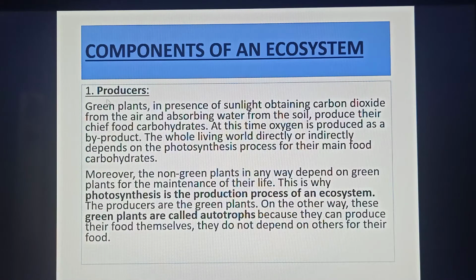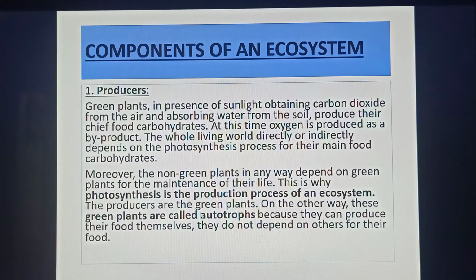Then what about producers? Green plants, in the presence of sunlight, obtaining carbon dioxide from the air and absorbing water from the soil, produce their chief food, carbohydrates. At this time, oxygen is produced as a byproduct. The whole living world directly or indirectly depends on the photosynthesis process for their main food, carbohydrates. Non-green plants in any way depend on green plants for the maintenance of their life. This is why photosynthesis is the production process of an ecosystem.